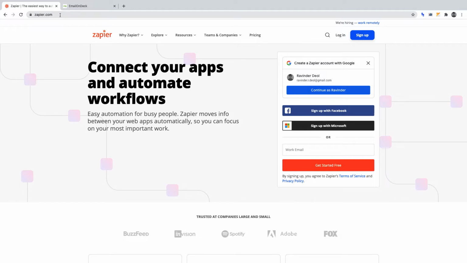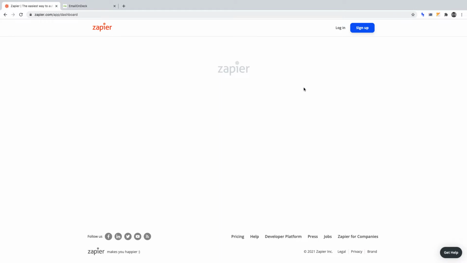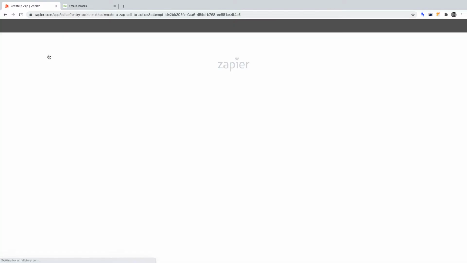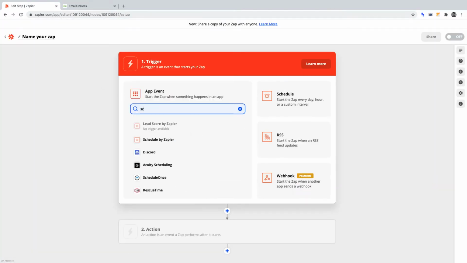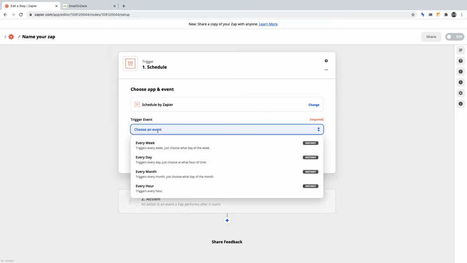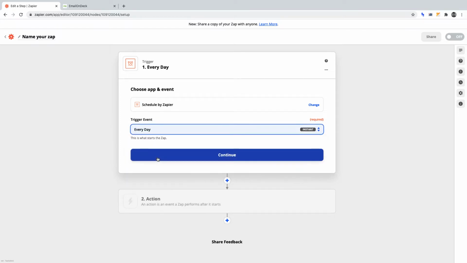The first step in our automation is to connect Schedule by Zapier. Of course, you'll want to make sure that you have created your account and logged into Zapier, which can be reached at zapier.com. To set up our first Zap, we'll want to make sure that we've clicked Make a Zap. From here, you'll want to search for Schedule by Zapier. Once you've clicked on that, you'll need to define the trigger event for this project. We'll choose Every Day. Once you've done that, click Continue.